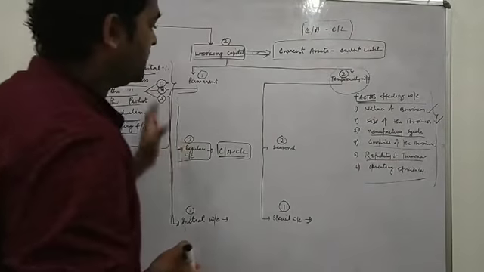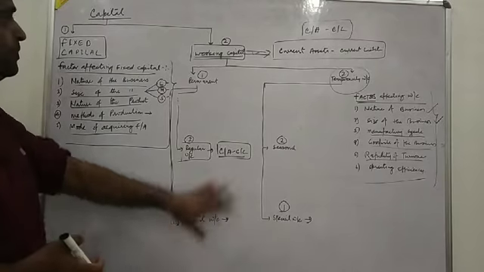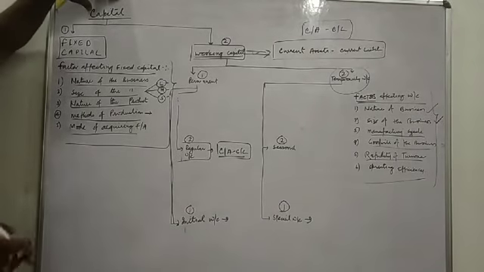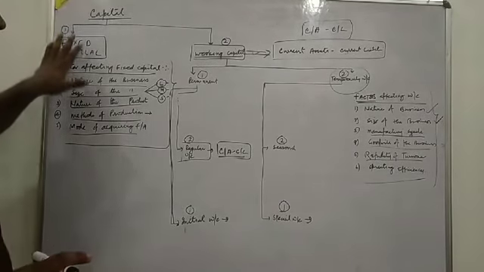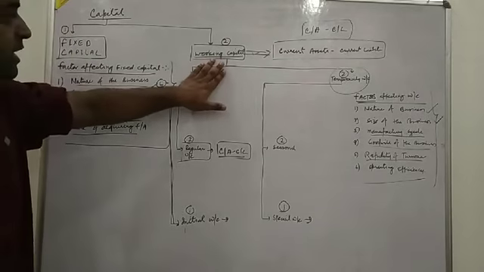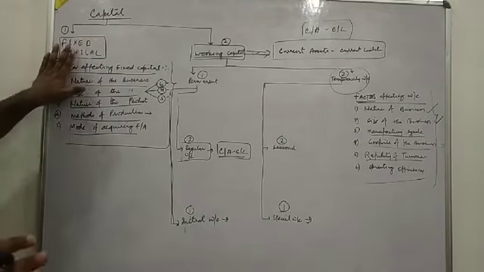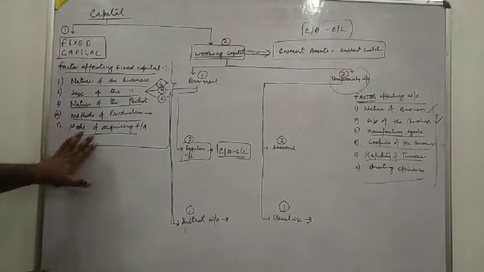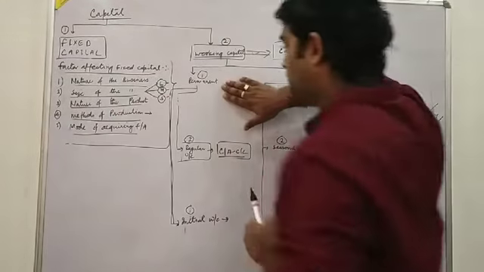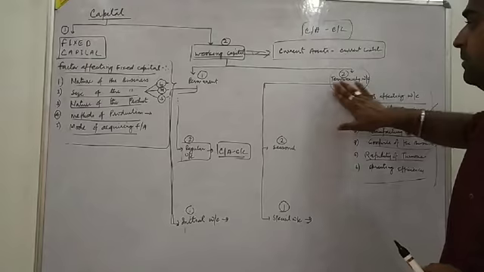Hope you all are getting these points. Again I am repeating. Definition of capital you already know. There are two types of capital, fixed capital and working capital. Working capital has two types, permanent and temporary.